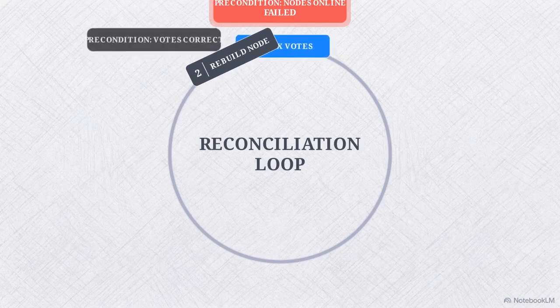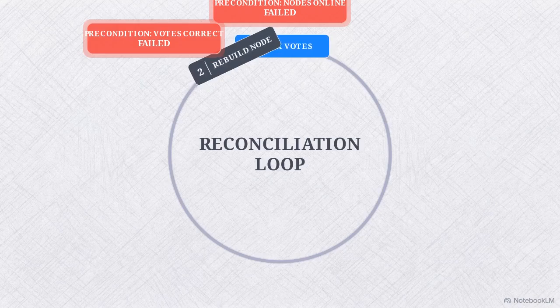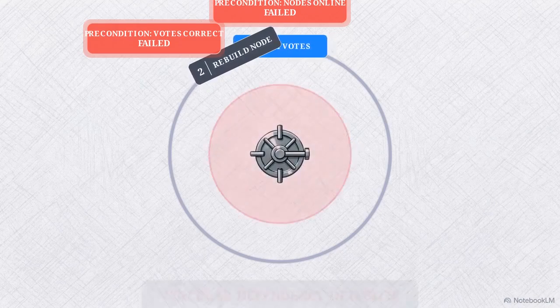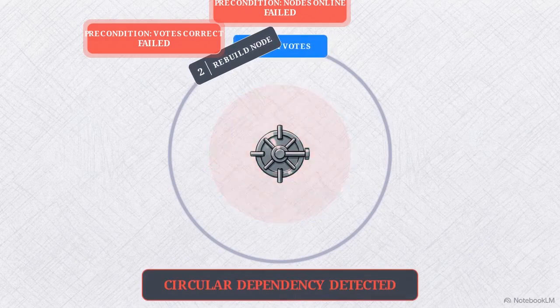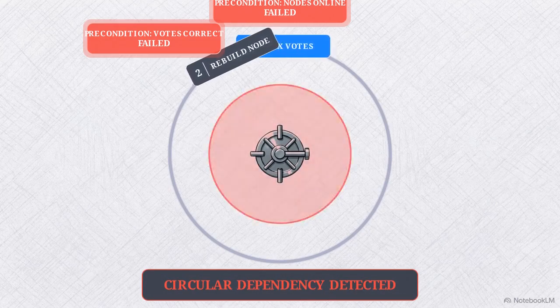repairs. This creates a logic trap. The fix votes plugin requires all nodes to be online to execute, but the rebuild node plugin requires a correct voting configuration to start its work. The system hits a circular dependency that only manual intervention can resolve.